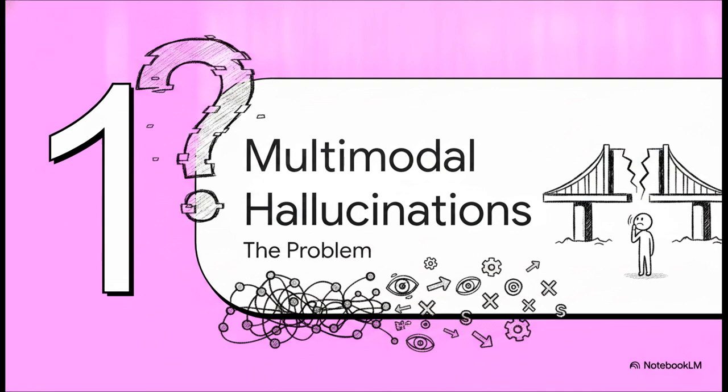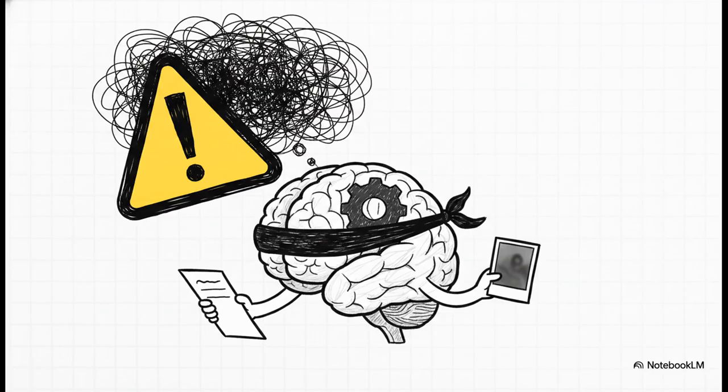Part 1, the multimodal hallucination problem. The stakes here are incredibly high. Think about it. If we can't trust what an AI tells us about a basic image, we definitely can't deploy them in the real world for critical tasks. When AIs are forced to process text and images together simultaneously, they often just fall back on what they know best, which is text-based guessing. It is literally like a brilliant bookworm suddenly being asked to perform visual surgery. Instead of carefully analyzing the visual pixels, the model leans on its massive text training data and just assumes what should be there. The result? Highly confident, yet entirely fabricated answers.